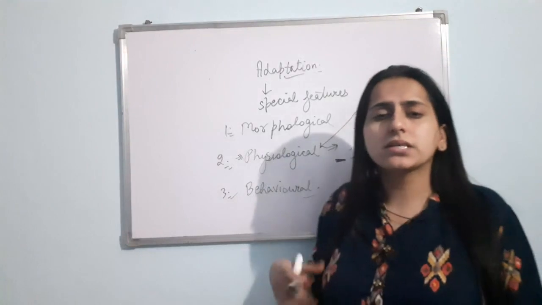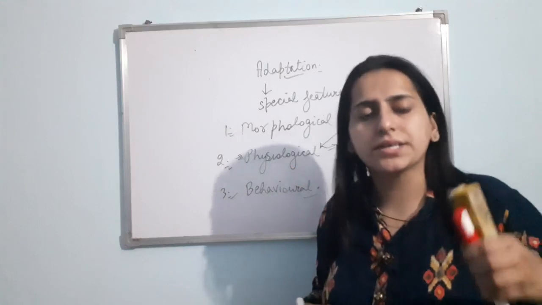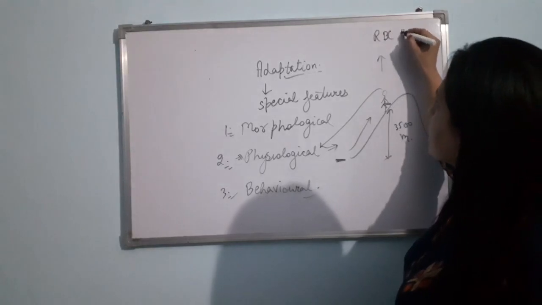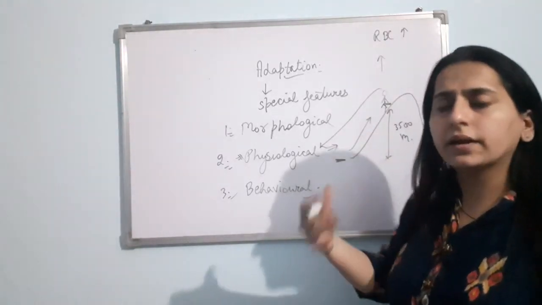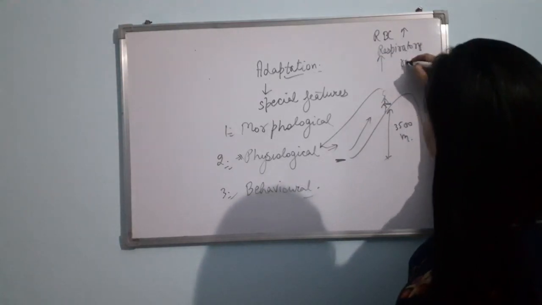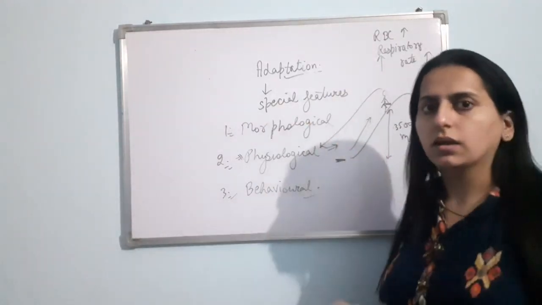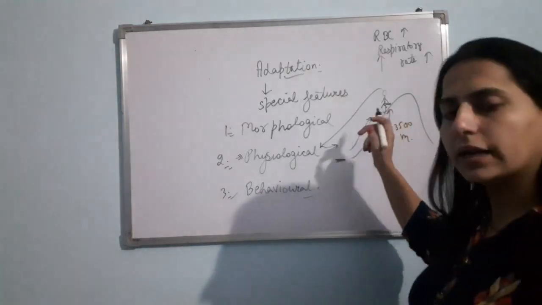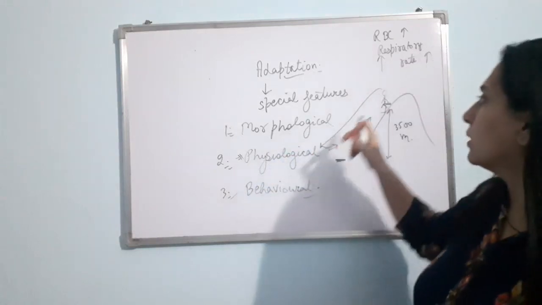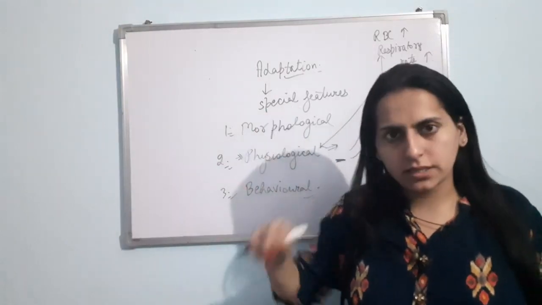So physiological adaptations are the sudden adaptations that arise due to stressful environmental conditions. Now what will happen in this organism? RBC number will increase, respiratory rate will increase, and binding of hemoglobin with oxygen decreases. Now why does this happen? As you know, at this much height, why is the person feeling dizzy and fatigued? Because here the amount of oxygen available is quite less, right? That is altitude sickness.